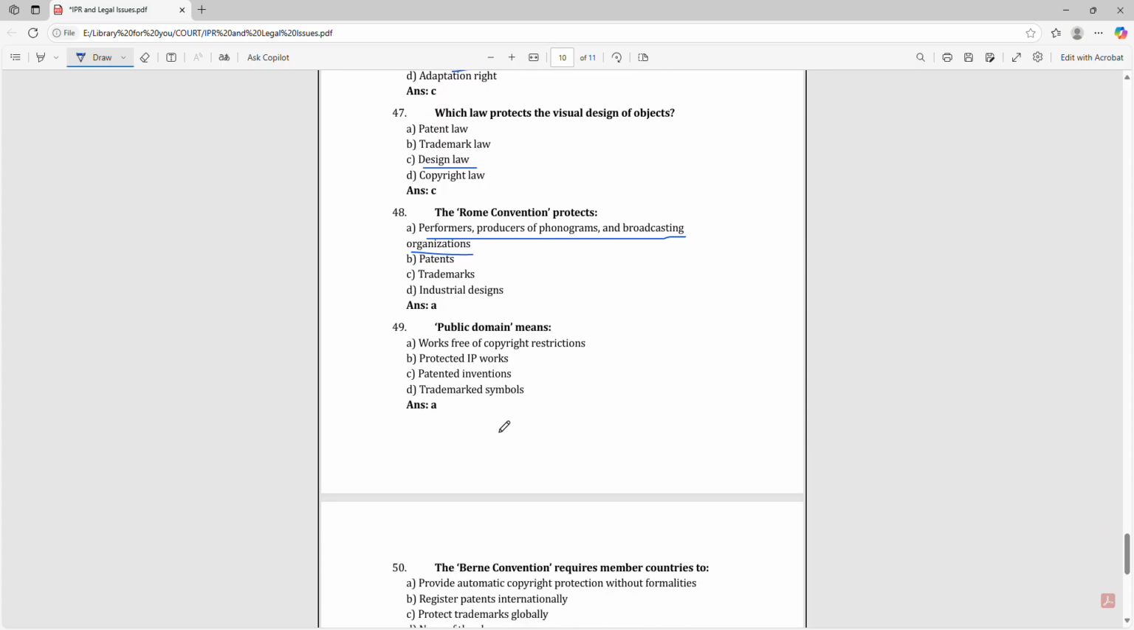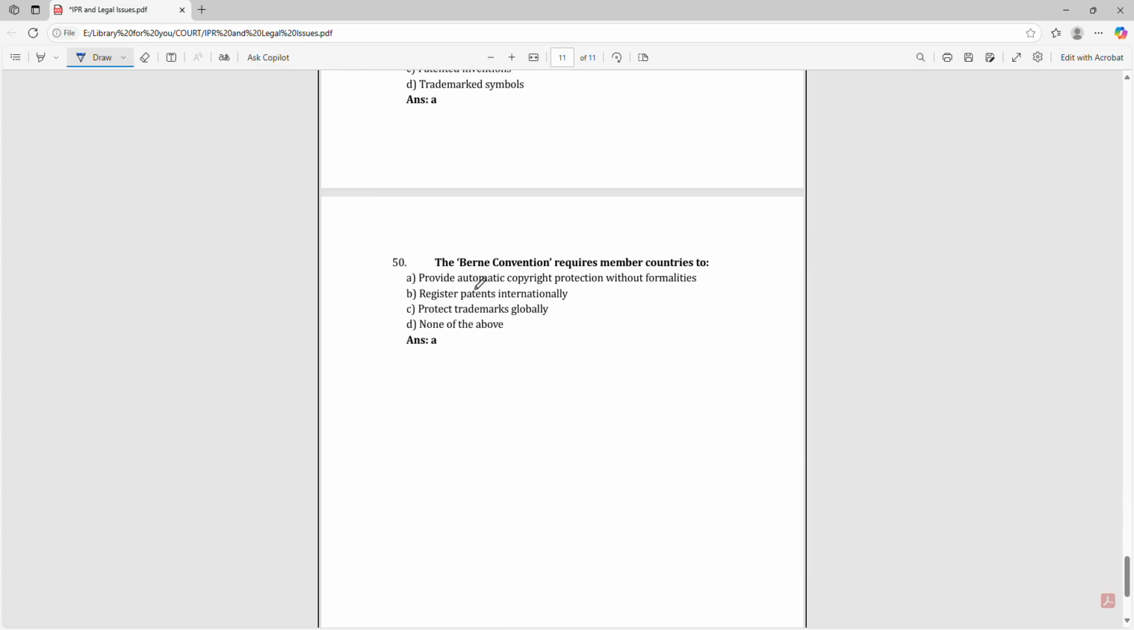Public domain means works free of copyright restriction. The Berne Convention requires member countries to provide automatic copyright protection without formalities.